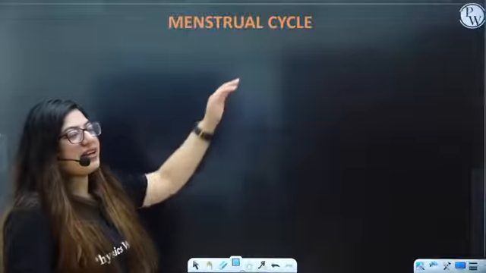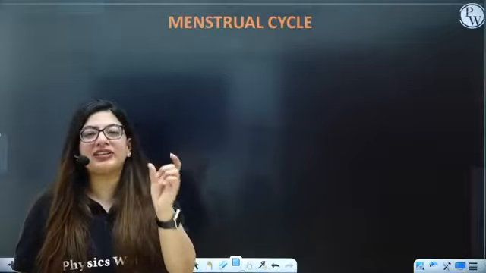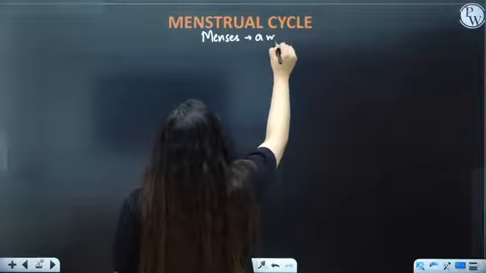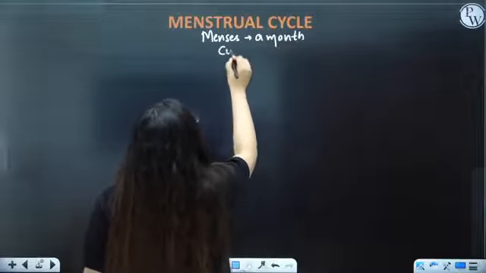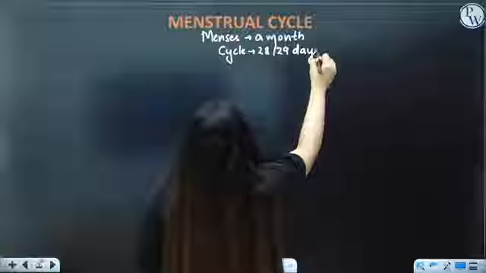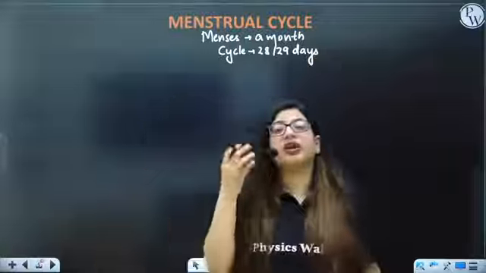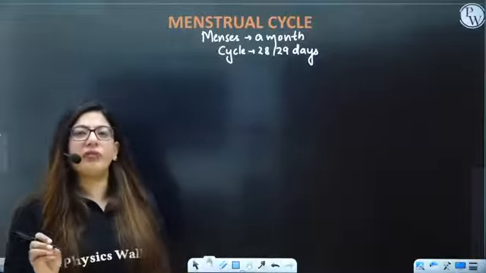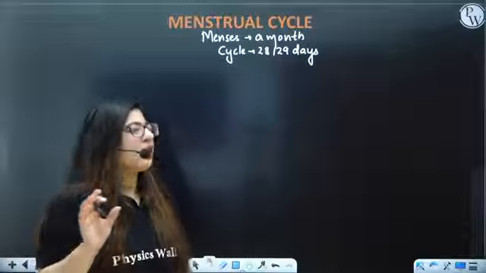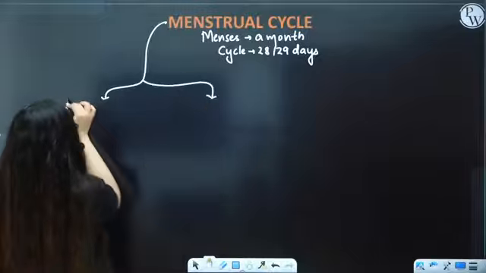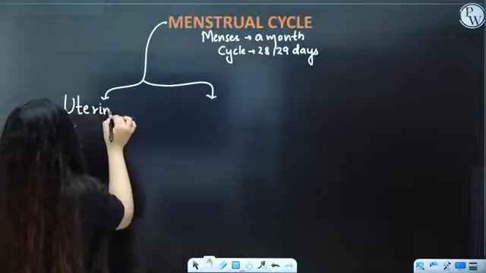So the menstrual cycle, first of all, the term menstrual, from where does it arrive? It derives from menses, which means a month, because this cycle is of 28 to 29 days. But it's not strict. Some females have it for 30 days, for 31, and some have it for around 40 days, which have different medical conditions. But in a healthy female, it varies from 28, 29, 30. Okay. So this menstrual cycle contains two cycles. One is the uterine cycle and another is the ovarian cycle.